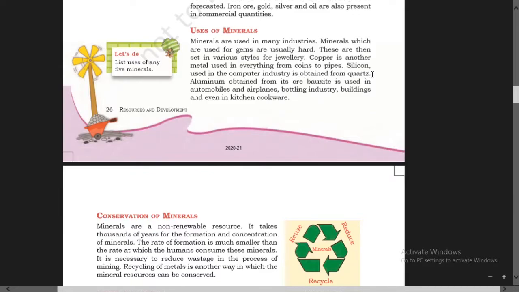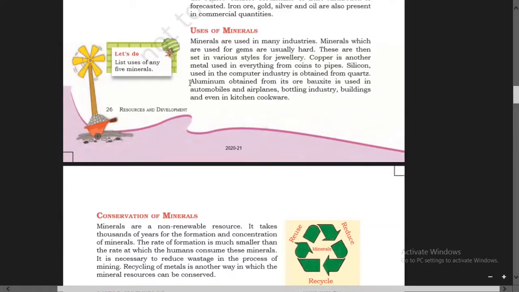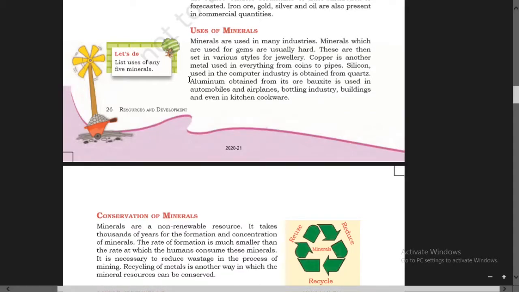Silicon is a non-metal used in making electric circuits. Quartz is a hard mineral consisting of silica, found widely in igneous and metamorphic rocks.